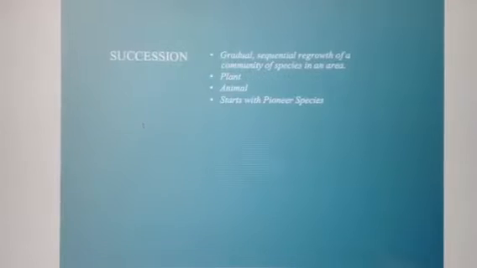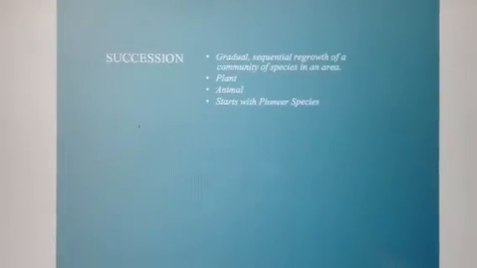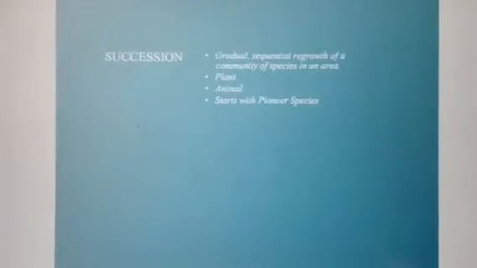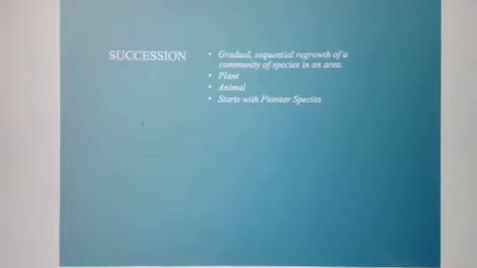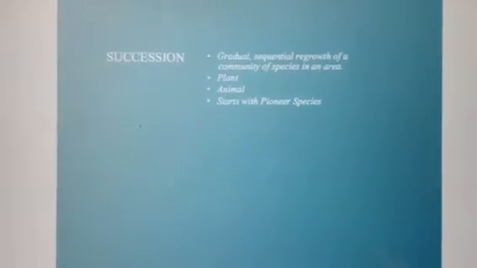Ecological succession is defined as the gradual, sequential regrowth of a community of species in an area. We are not just looking at a single population, but several different populations. Both plant and animal species go through succession.